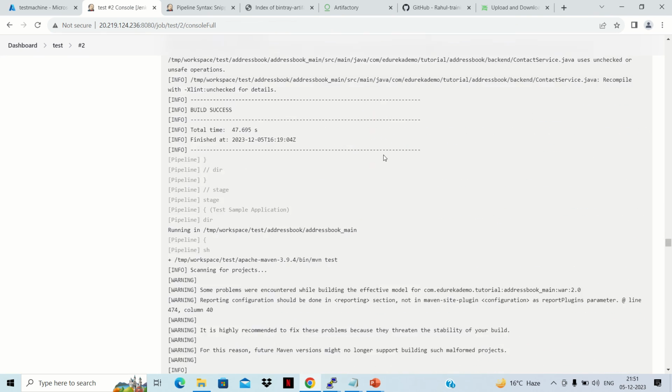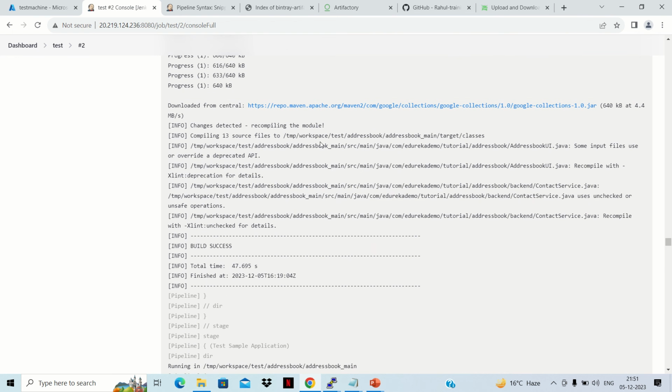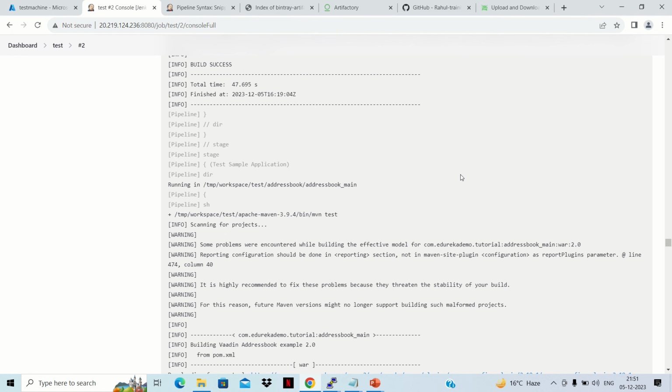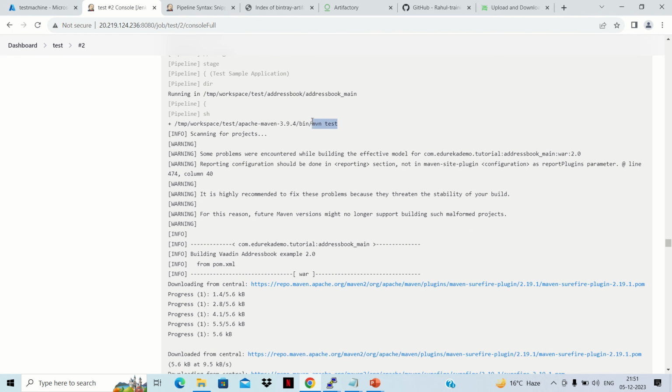Okay, so here we can see that it is recompiling the module. The compilation piece is done, and under addressbook.main it has created a target directory and then a classes folder. Inside this we have .class files. Once compilation is done, it is now doing the testing.